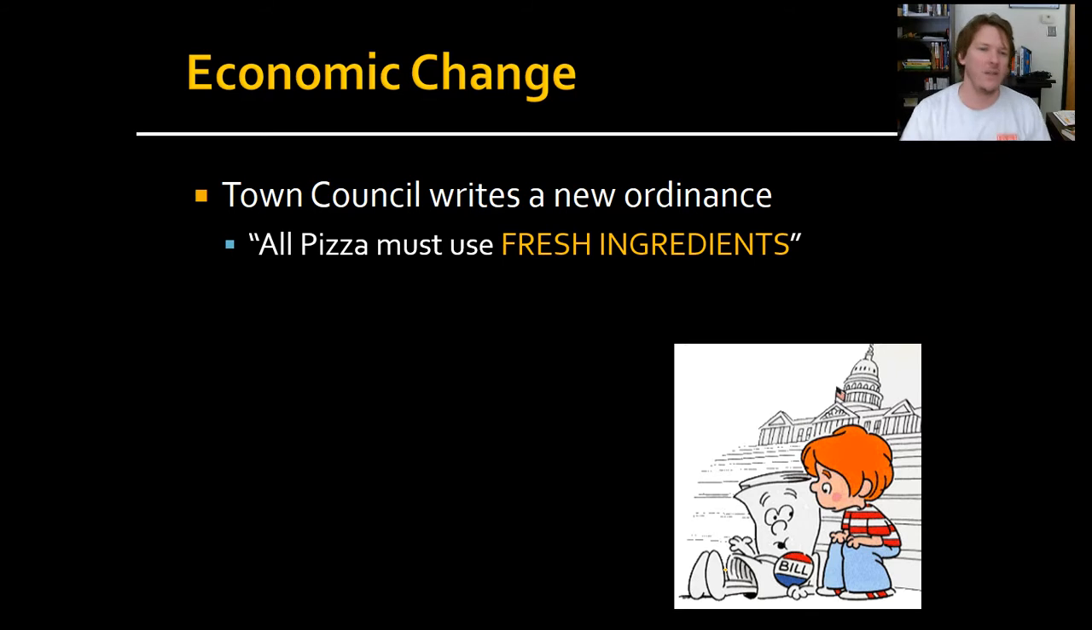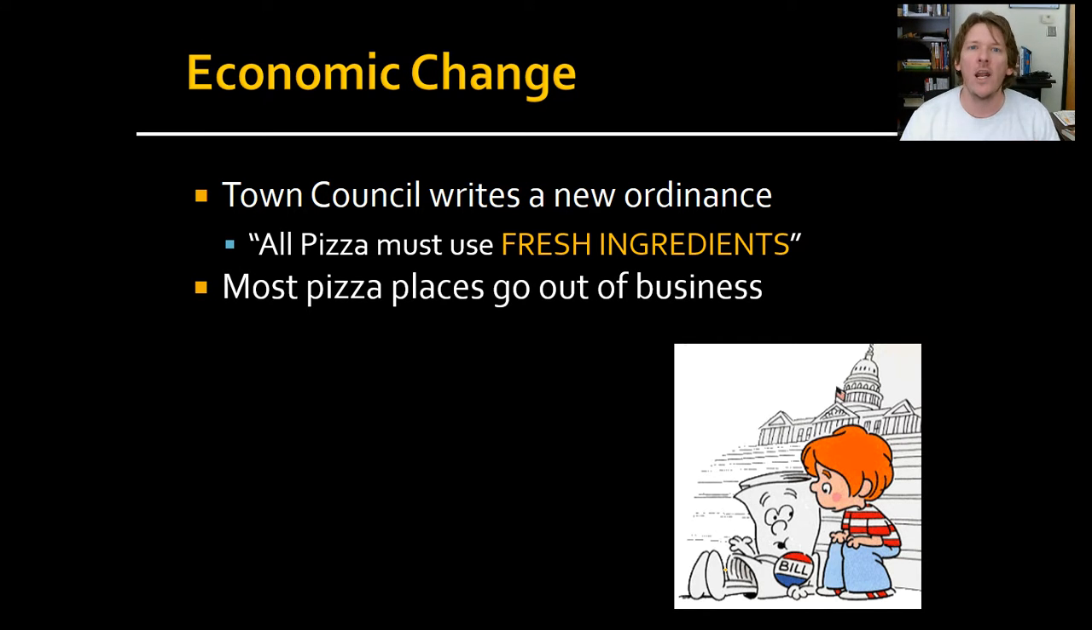Town council writes a new law that says all pizzas must use fresh ingredients. Man, I don't know if I can abide by that law. There are a lot of pizza places that get canned pizza ingredients. They can't do it. And so what's going to happen to those pizza places? They go out of business. If you make me use fresh ingredients, I can't afford to do it. I'm going to start making cheeseburgers. Or I'm going to shut down. I'm going to sell something else.